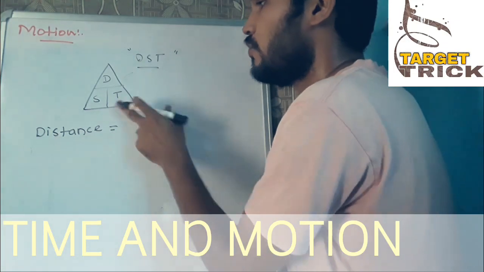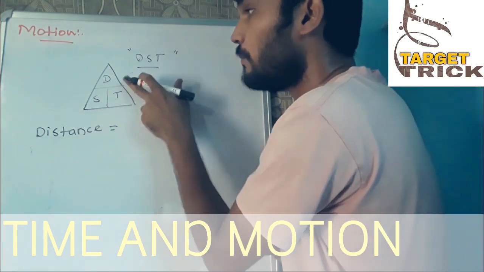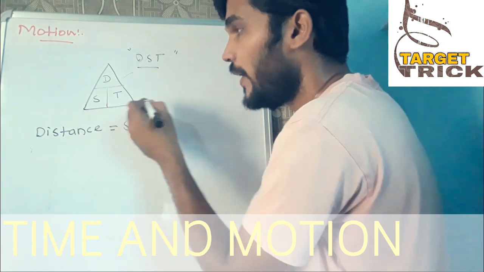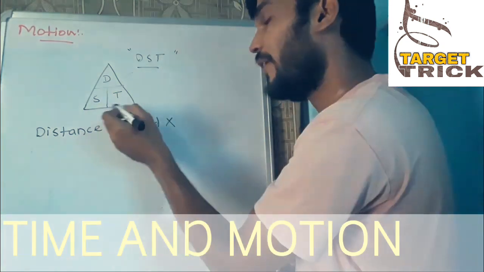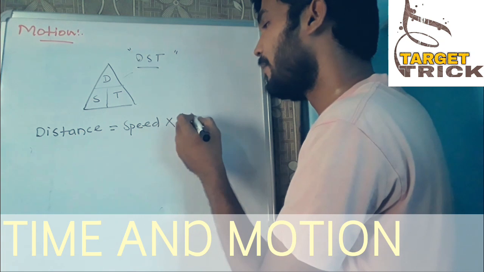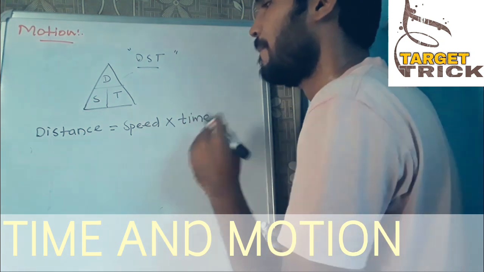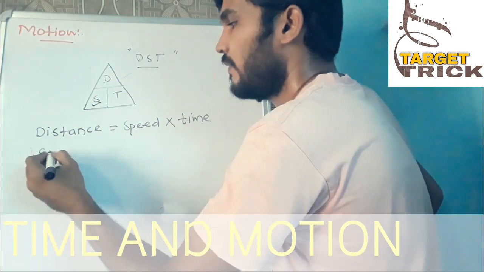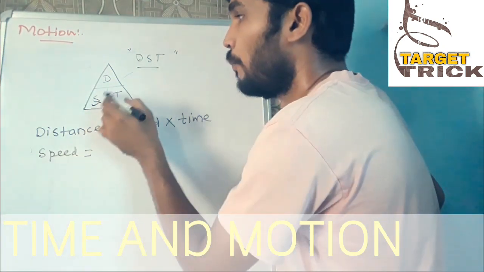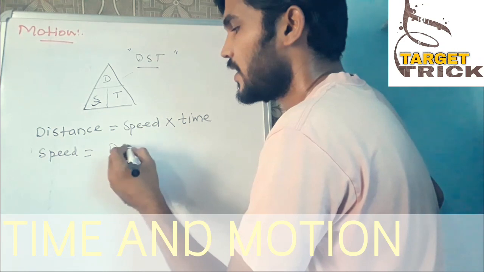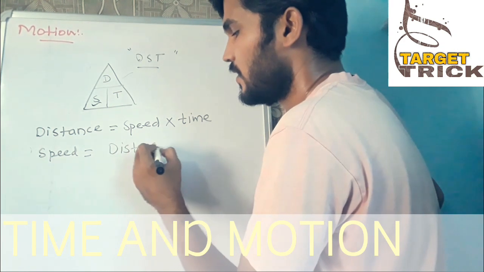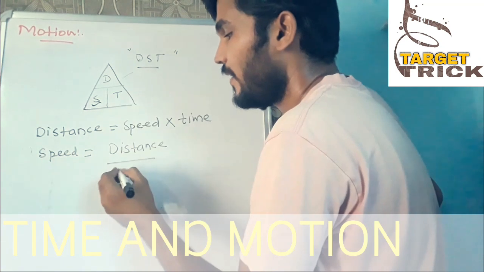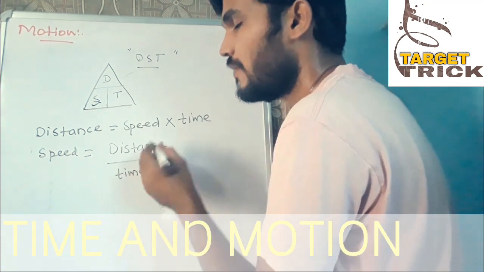So distance is equal to, at the bottom part of distance, first one is speed, then with speed only time is there. If anything is together, then you can write multiplication. So speed into time. Then the second formula, if you want to find speed, then speed is equal to, on top what is there, d, d means distance. So distance divided by time, because it is on the down side. So this is our second formula.